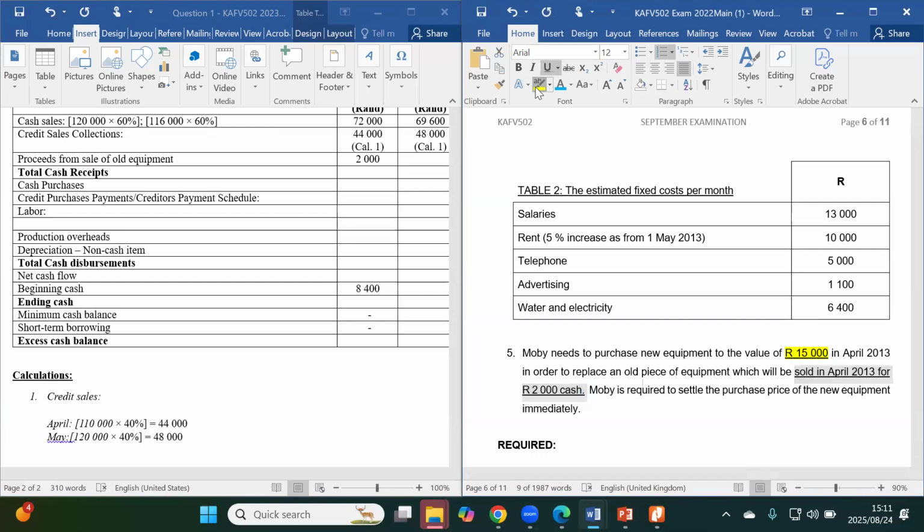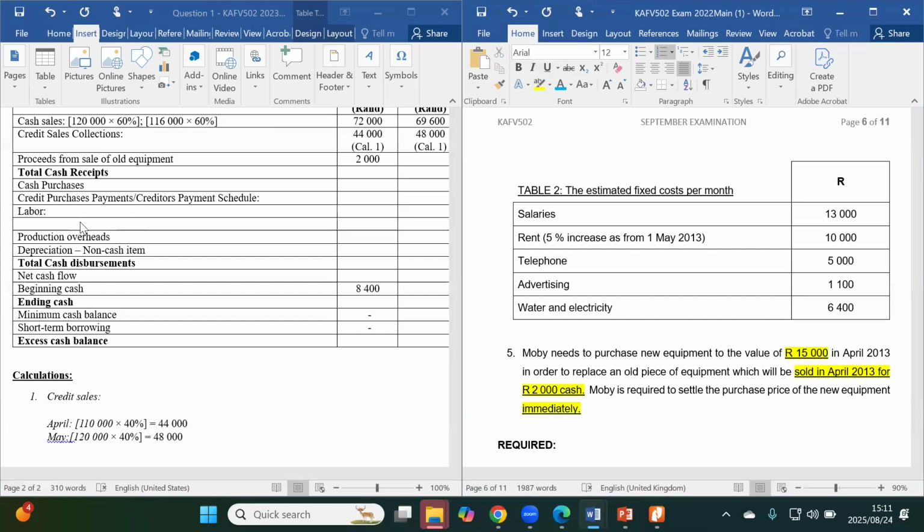So already the old piece of equipment has been sold, but Mobi still has to buy another equipment. Mobi is required to settle the purchase price of the new equipment immediately, meaning it's a cash purchase, right?